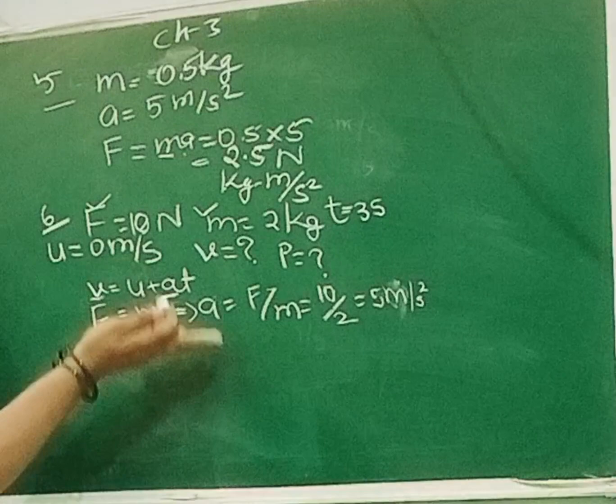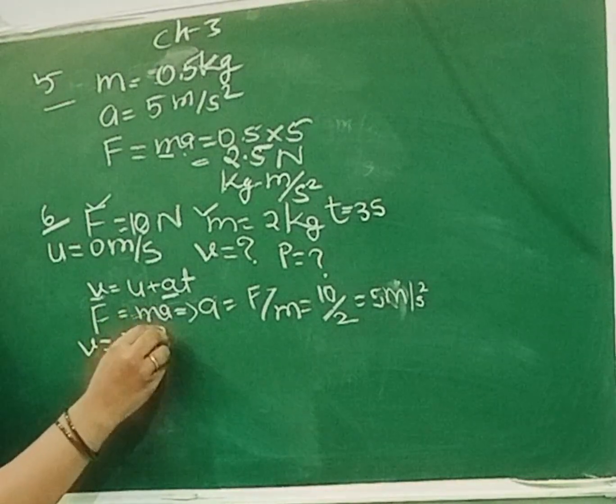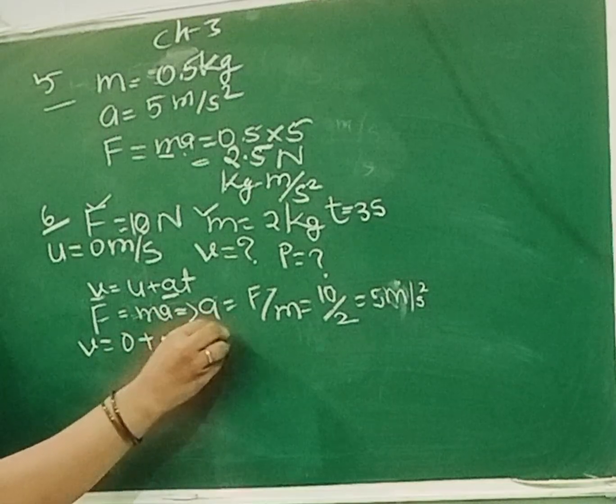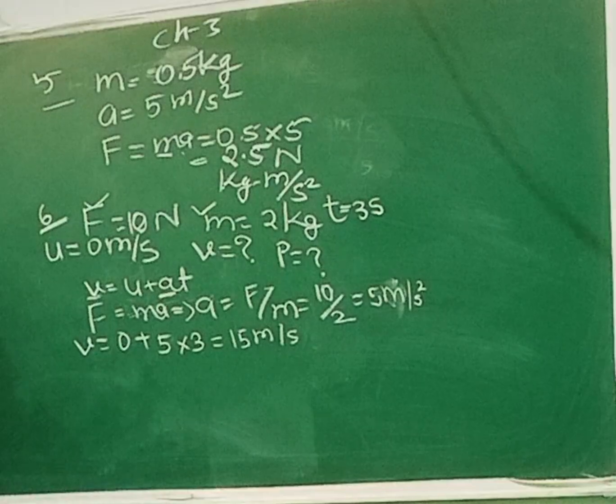Now you will put this value here, so you can get the final velocity. So v is equal to 0 plus a is 5 and t is 3. So v is equal to 15 meter per second. I think this is clear.